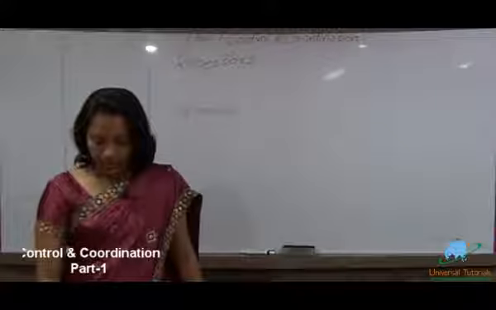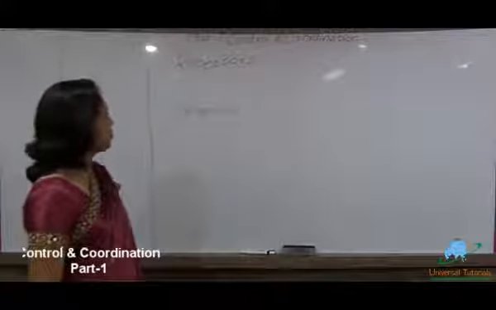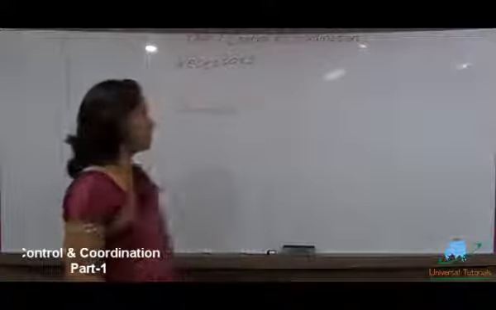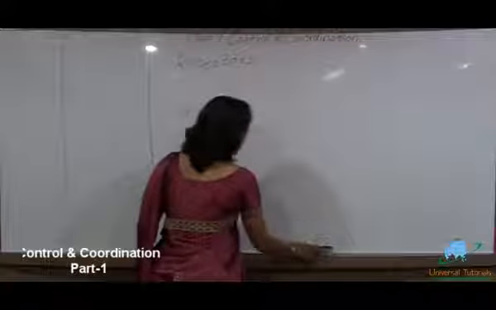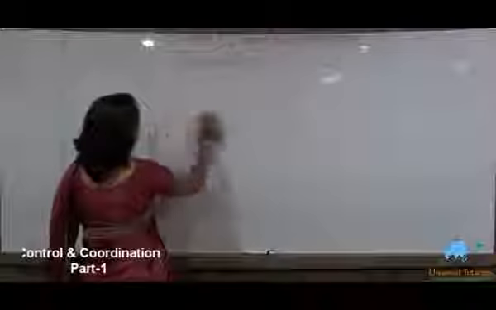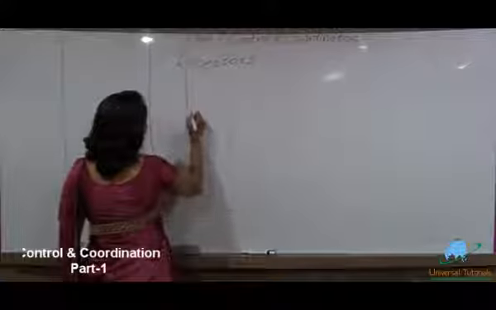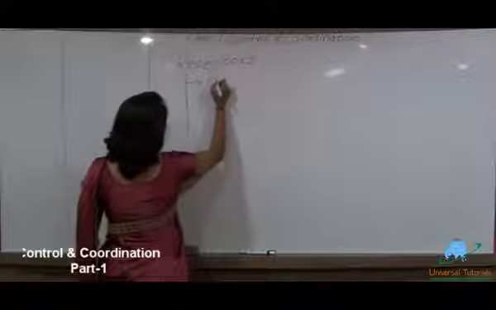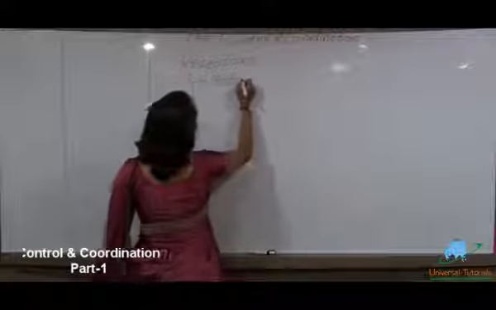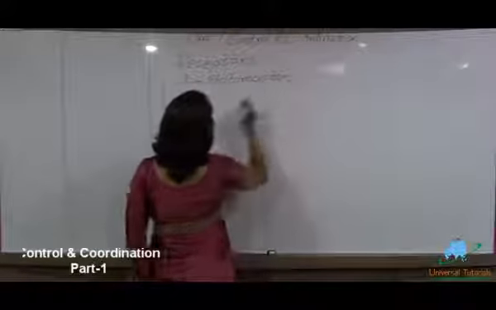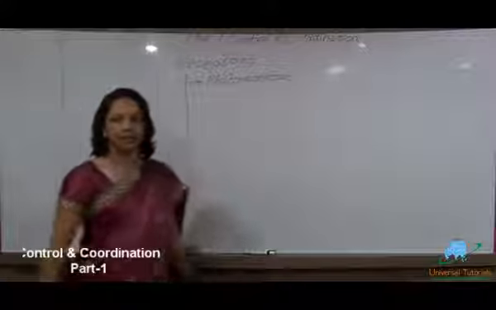Now let us understand the different types of receptors which are present in animals. The first one is photoreceptors. Photo means light.